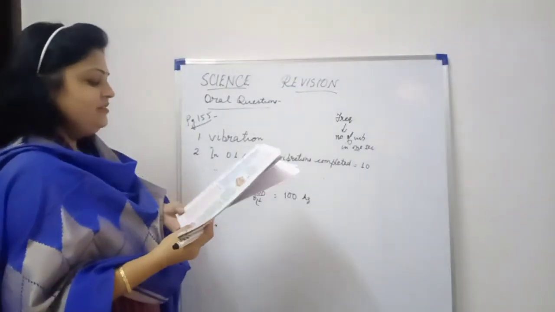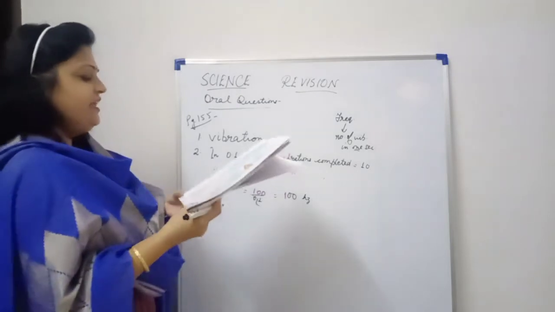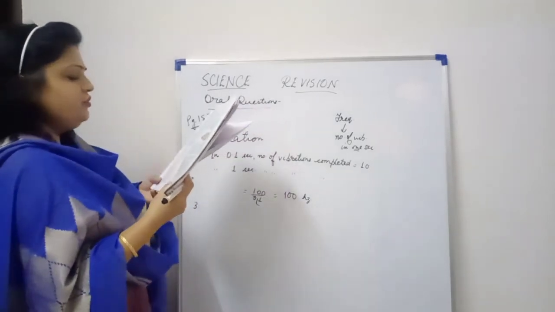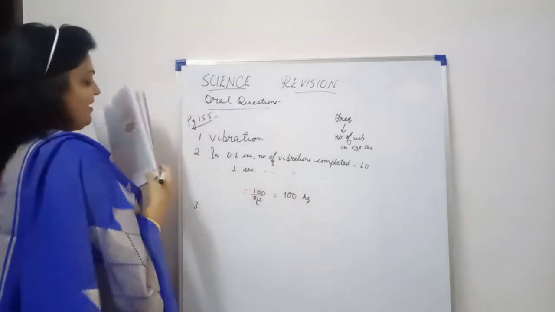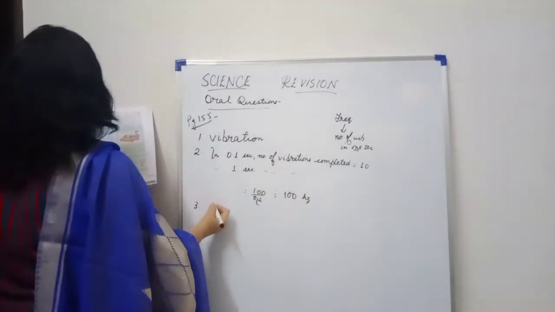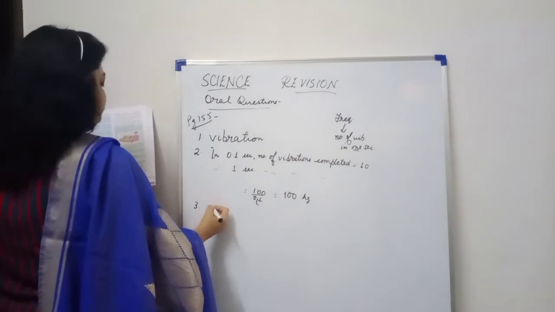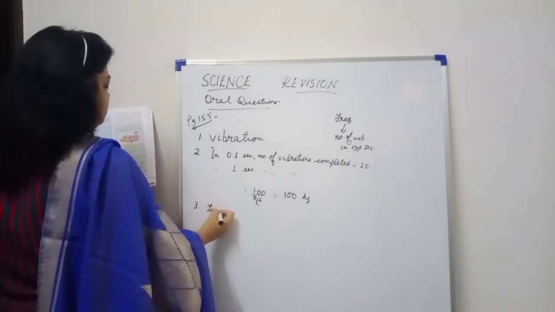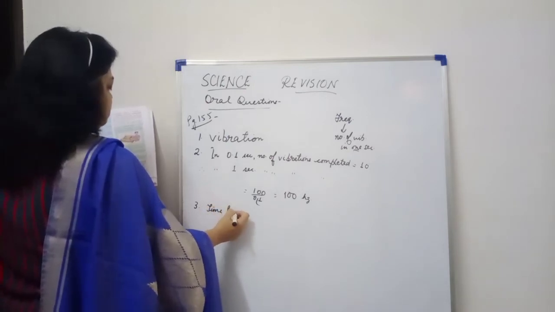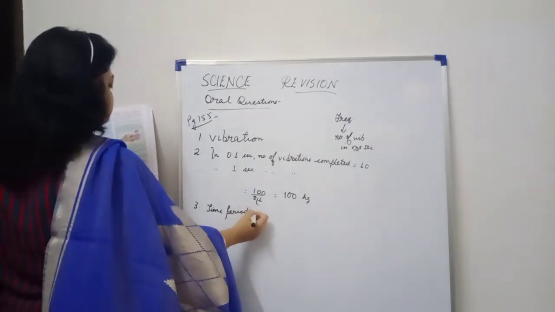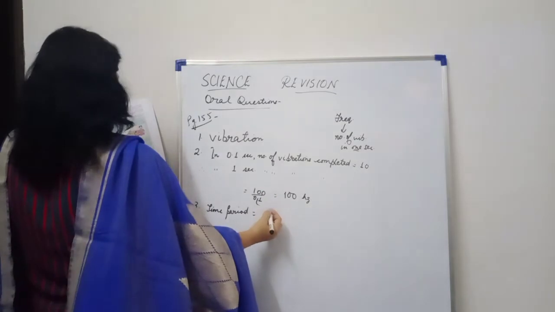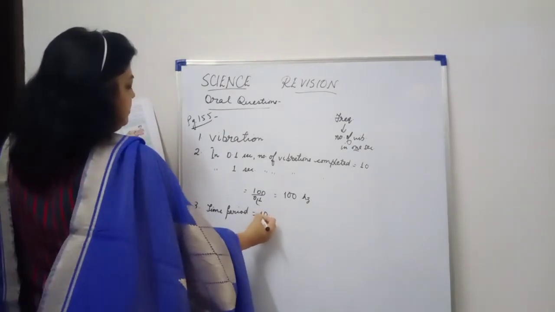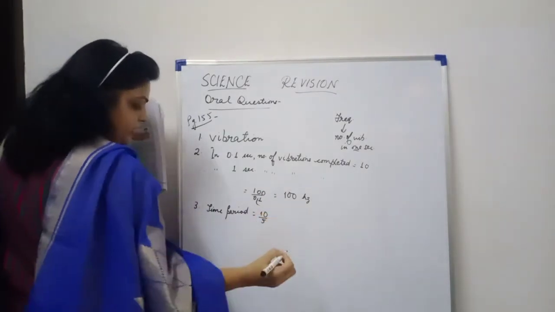Next, question number 3. 10 waves of water reach the shore in 5 seconds. What is the time period of the waves? Right? So here the time period is equal to 10 upon, just make a correction over here.